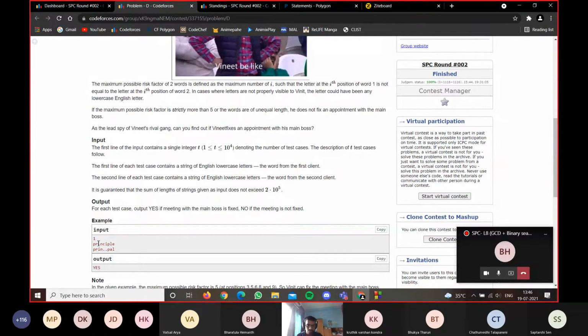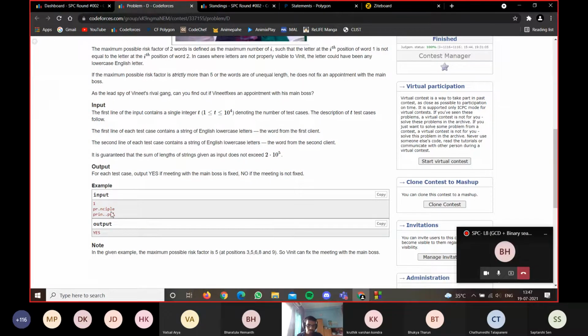So P same, R same, dot and I different, N same, C and dot different, I and dot different, P and P same, L and A is different, E and L is different. So the risk factor for this word is 5, and as it is not strictly more than 5, you can still arrange a meeting with the main boss.